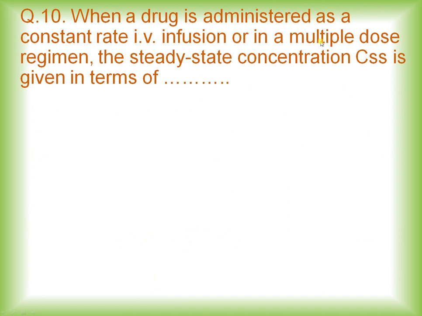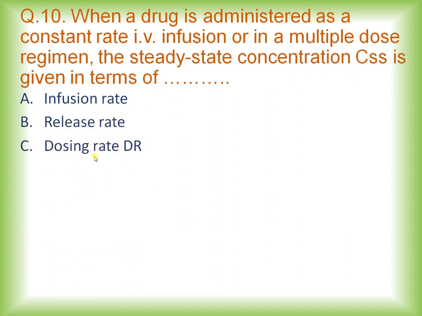Now when a drug is administered as a constant rate IV infusion or in a multiple dose regimen, the steady state concentration is given in terms of, options are infusion rate, release rate, dosing rate or DR, absorption rate, and the right option is option C, that is dosing rate. So when a drug is administered as a constant rate IV infusion or in a multiple dose regimen, the steady state concentration Css is given in terms of dosing rate, or it is also called capital DR.